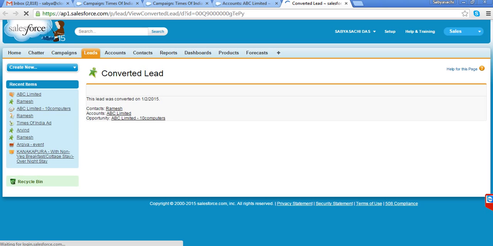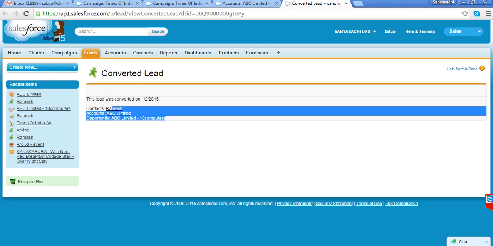So this was the lead. This lead was converted on this date and it created these things, and this lead does not exist anymore in the system. So if you want to access that lead after converting it, that's not possible.